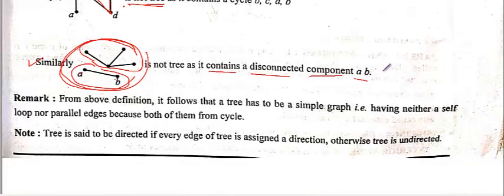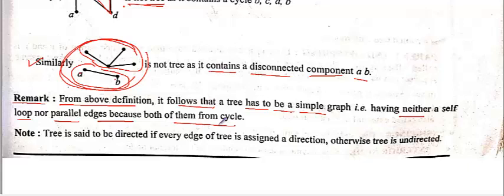Okay, this remark is very important. From the above definition, it is very much clear that a tree has to be a simple graph, with neither self loop nor parallel edge, because both are cycles. Another note: a tree is said to be directed if every edge of the tree is assigned a direction.